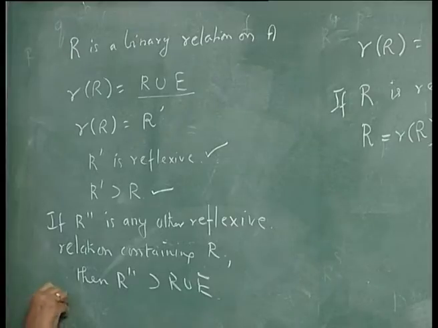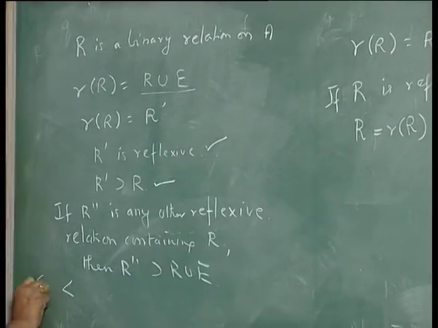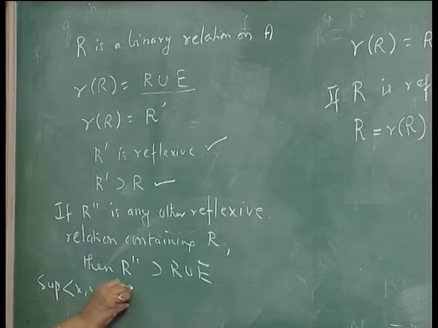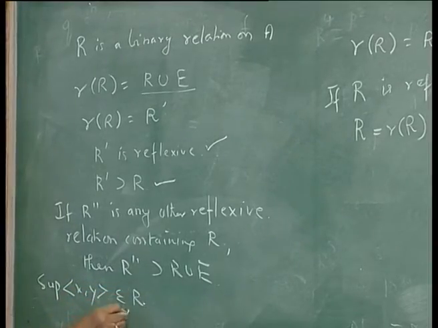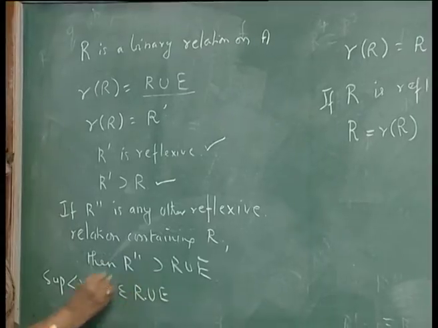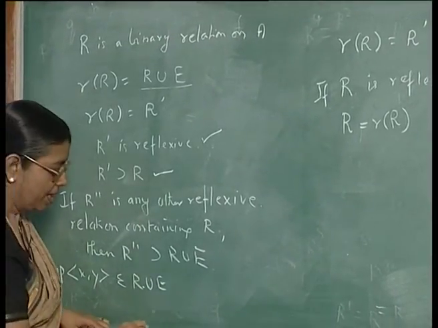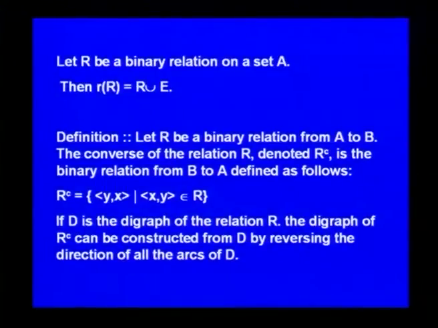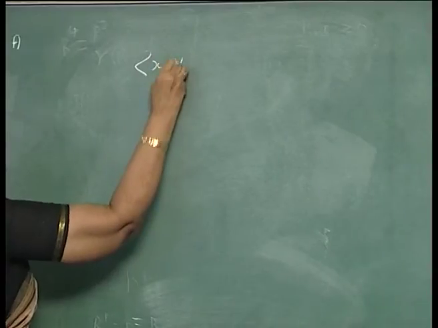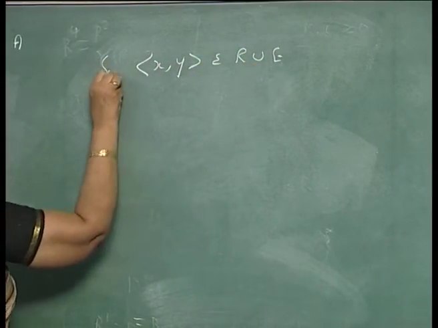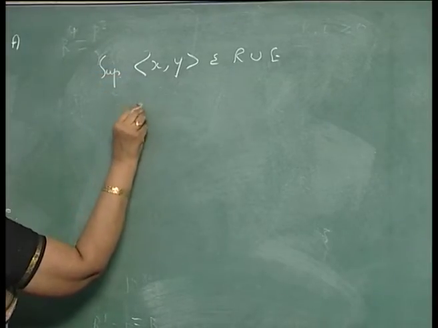This can be easily proved. Suppose xy belongs to R union E. There are two possibilities.